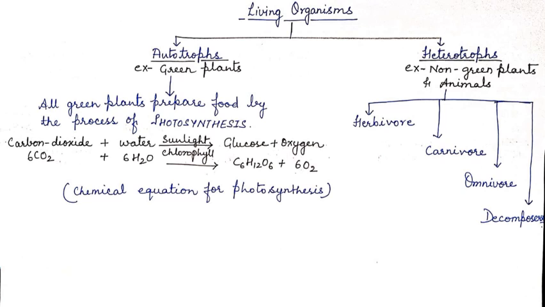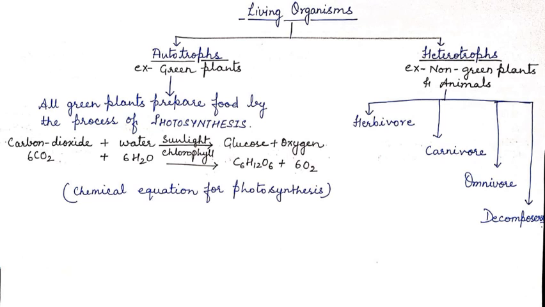So on this basis, we can categorize all the living organisms into two major categories, that is autotrophs and heterotrophs. Under the category of autotrophs are the green plants, which can synthesize their food by their own. And all the non-green plants and animals come under the category of heterotrophs.